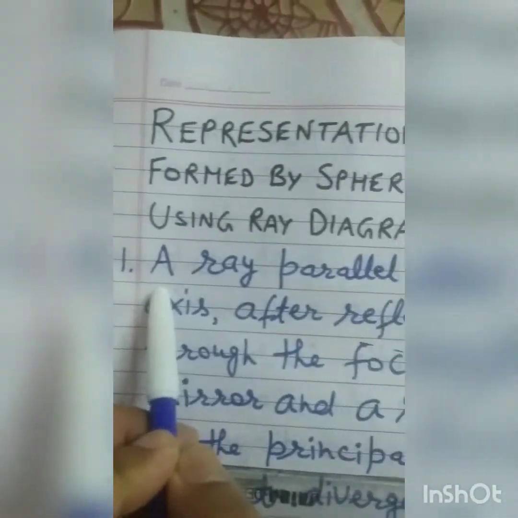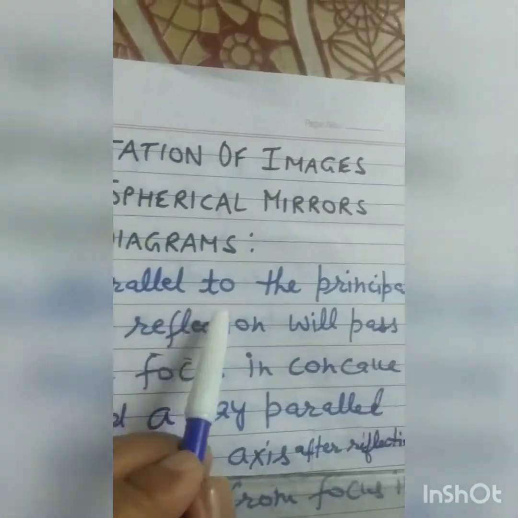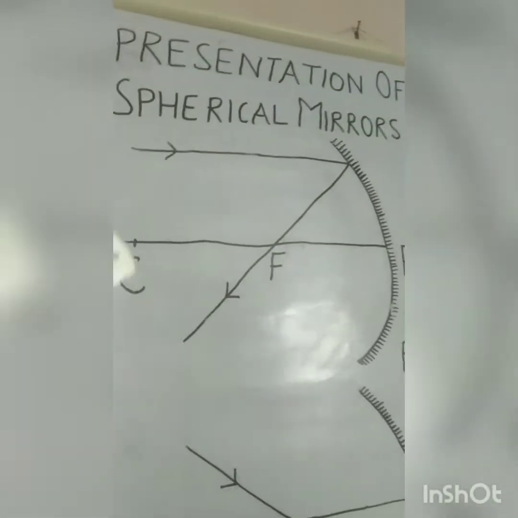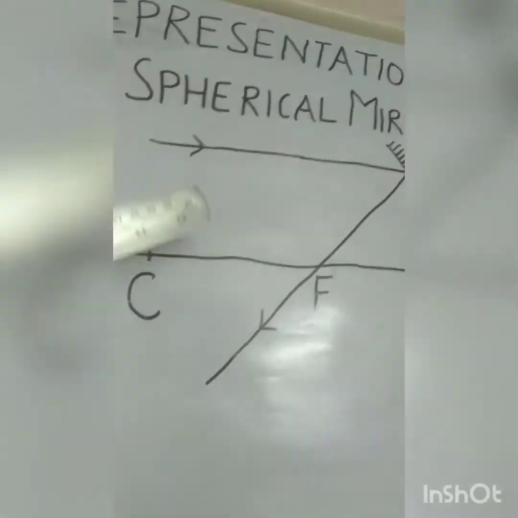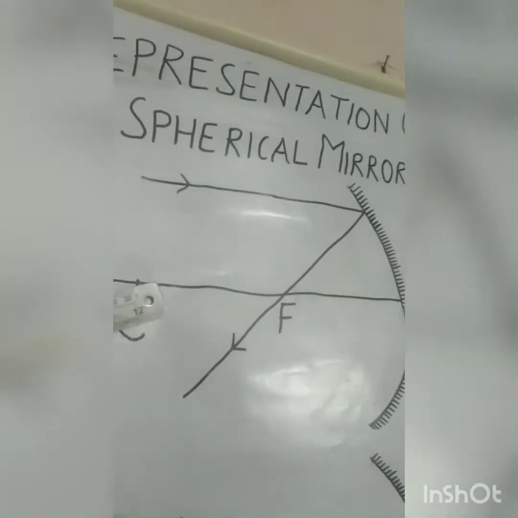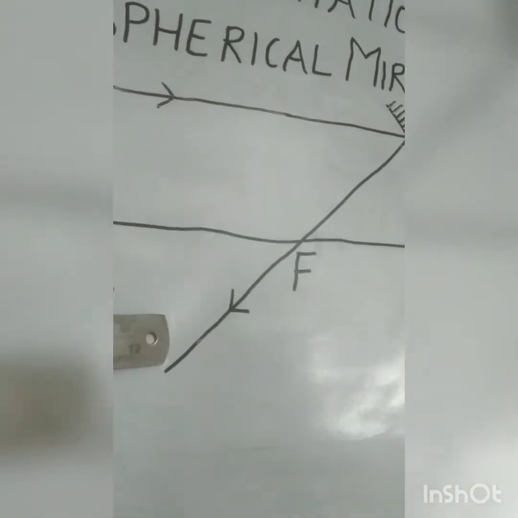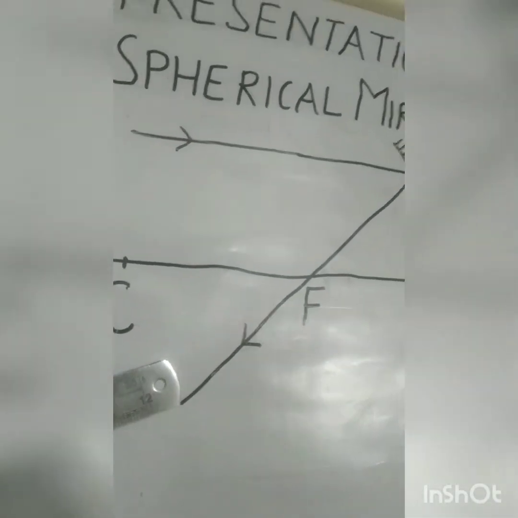First rule: a ray parallel to the principal axis, after reflection, will pass through the focus in a concave mirror. This ray is parallel to the principal axis. After reflection, it will pass through the focus in a concave mirror.